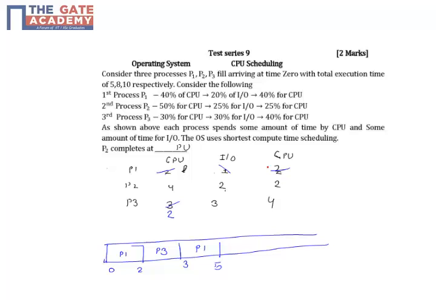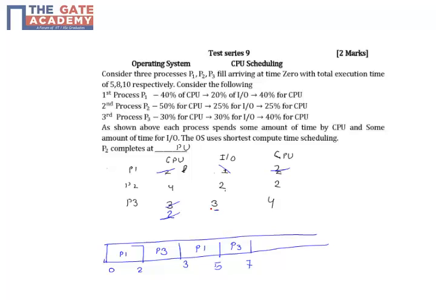Now after that, P3 will get the CPU again and it will execute up to 7, and this particular 2 will be cancelled. Now P3 will be busy up to 10, 7 plus 3, just because it requires 3 time units for IO.